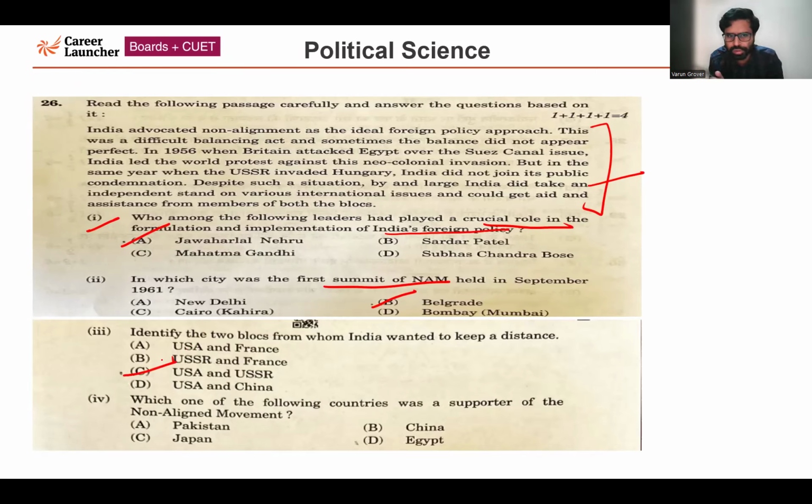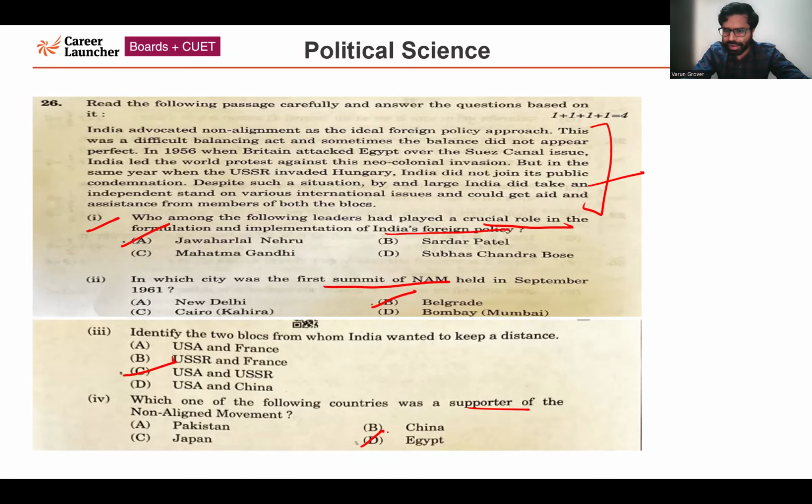Now, the final question based on this passage. Which one of the following countries was a supporter of the non-aligned movement? So among the given options, the correct answer for this question is option number D, Egypt, which itself is one of the founding members of the non-aligned movement. India was also a founding member of the non-aligned movement. Egypt, among a few others, was also a founding member of the non-aligned movement. So the correct answer for this question is option number D, Egypt. So section D is over.